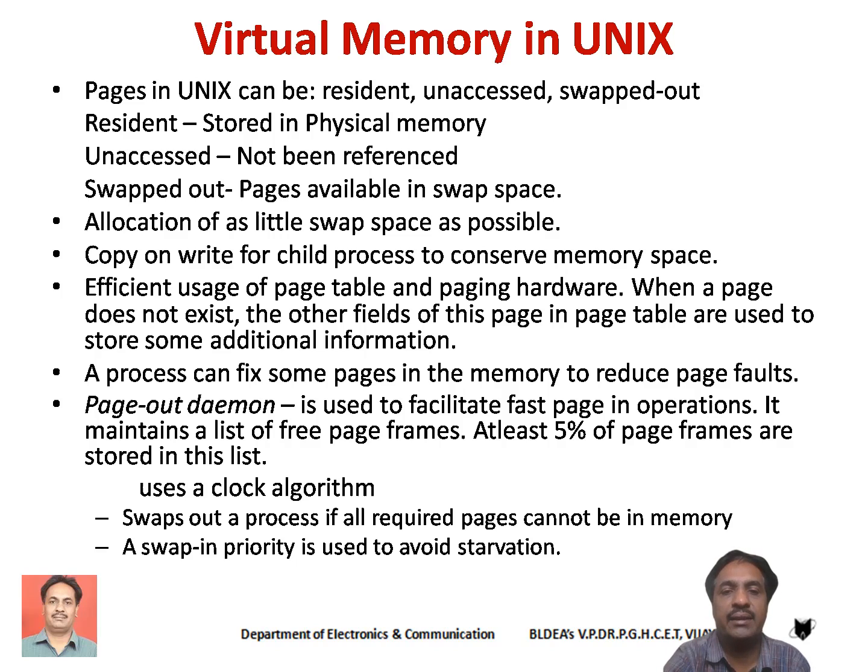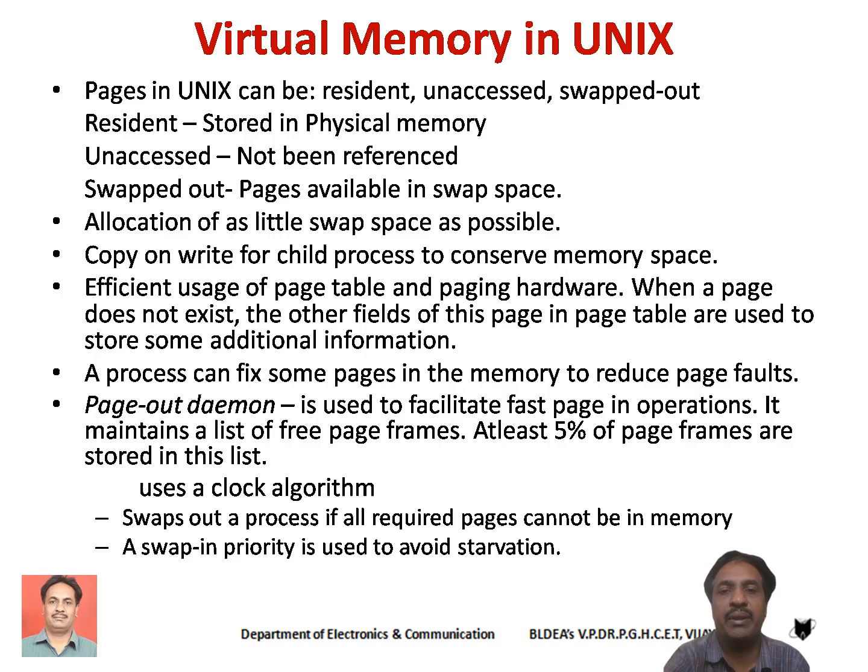It allocates as little swap space as possible to conserve disk space. Even to conserve disk space, the Unix operating system will see that a very small amount of swap space is allocated. And Unix employs copy on write for child processes. When a child process is created, the address space of the child process and parent process will be the same.